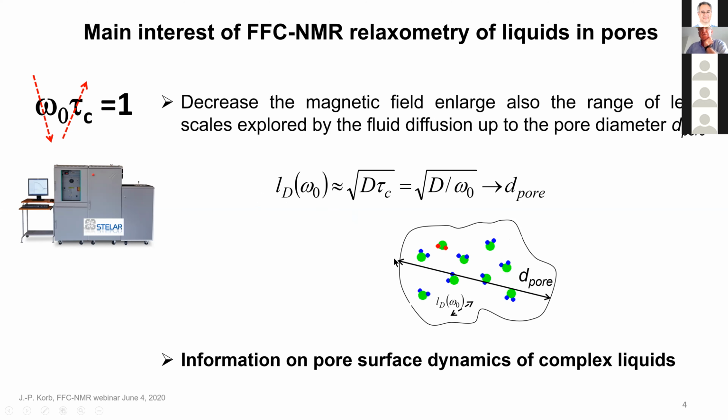And if you consider a pore size of D, for instance, and a molecule inside, and if you decrease sufficiently the Larmor frequency, you have the possibility to enlarge the length of diffusion so that it corresponds exactly to the pore size. So in this sense, you can observe the surface dynamics.